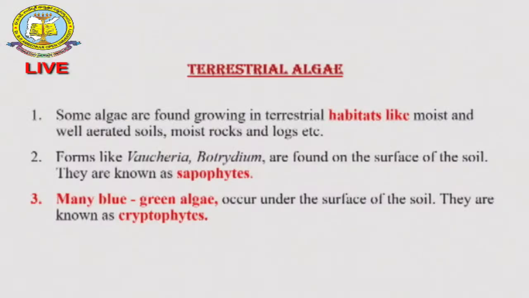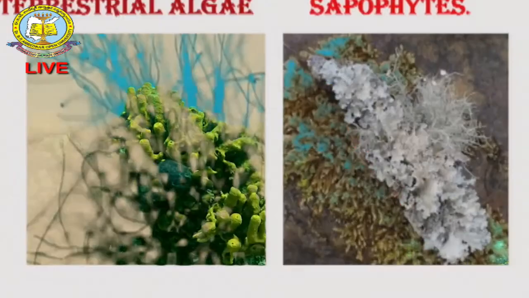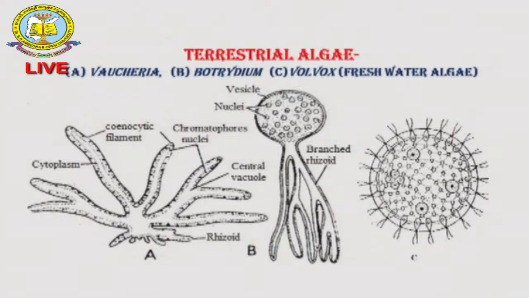Terrestrial algae are the second type of algae, depending on the habitat. Some algae are found growing on terrestrial habitats, such as moist, aerated soils, moist rocks, and logs. These are very important algal organisms, like the terrestrial algae in the beautiful photograph you are seeing here. Some terrestrial algal organisms grow on other dead and decaying organisms, and they are saprophytes.